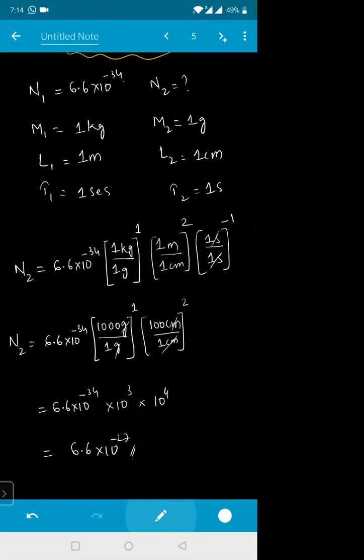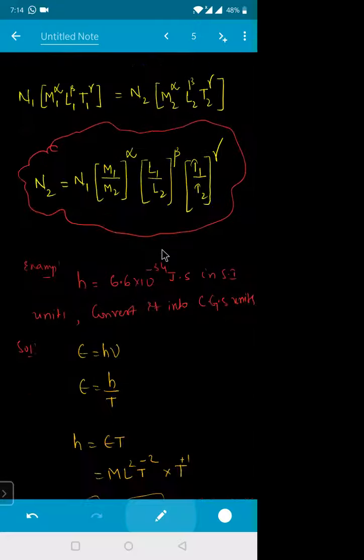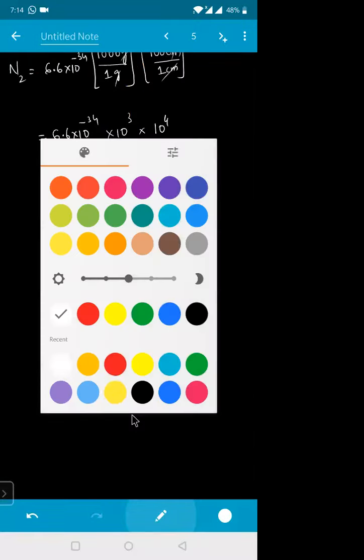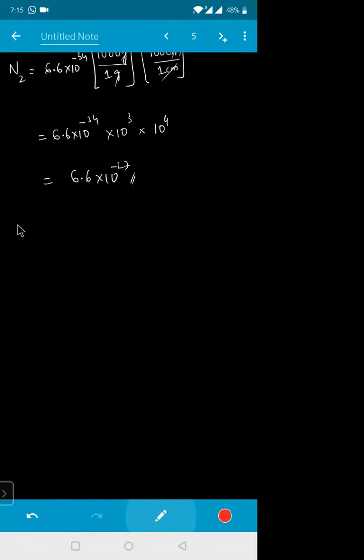Isn't it? So that is the way we convert from one system to another system, part of a relation. I hope you got a rough idea related to this one. Okay, now let me give you, shall I give you one more example? Okay, let's do one more example. Sure. You'll get one more example, right?